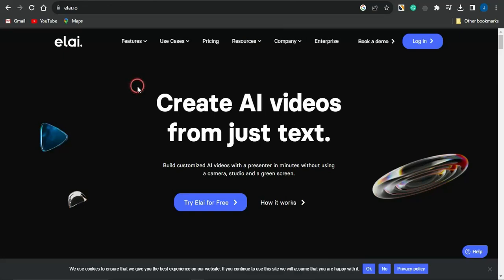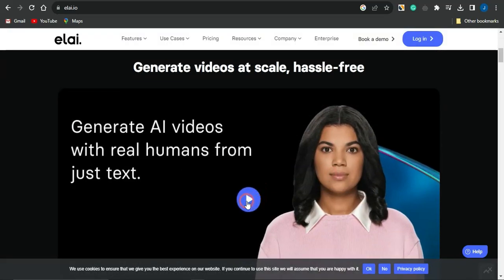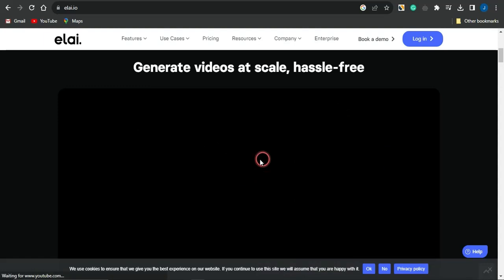This is an amazing AI tool that creates AI videos just from text. You can build customized AI videos with a presenter in minutes without using a camera, a studio, or a green screen. You can see how cool that is, so you could just check out this video right here and see how it looks.